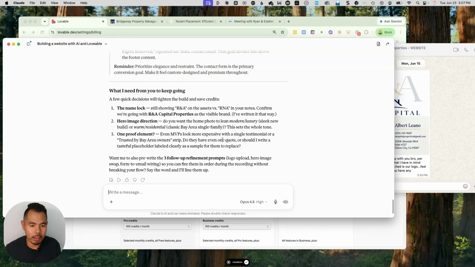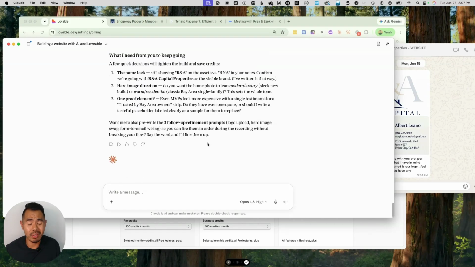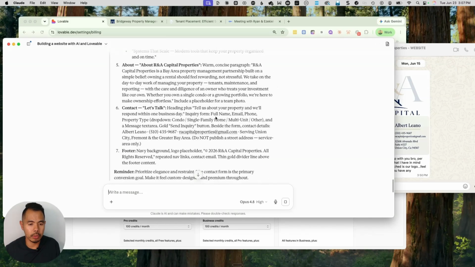Okay, one proof element. Even MVPs look more expensive with a single testimonial, or no? So here's the thing. They haven't even launched this yet. They just need a web presence to do this. So yeah, they're just starting out. So there's no testimonial. So we don't want to invent something there that it's not there. Okay. So give it feedback.